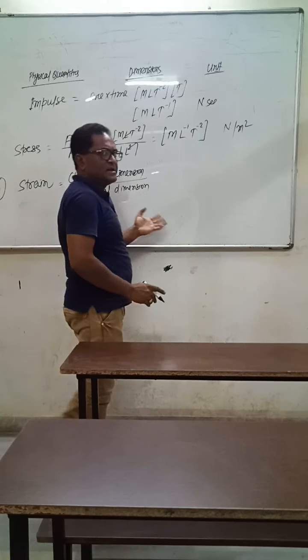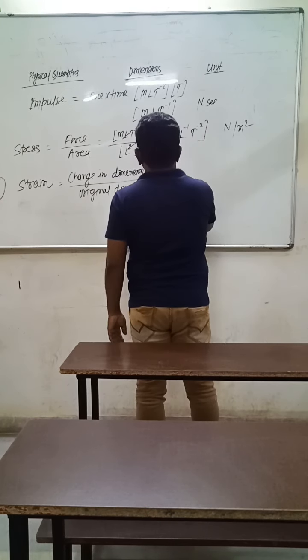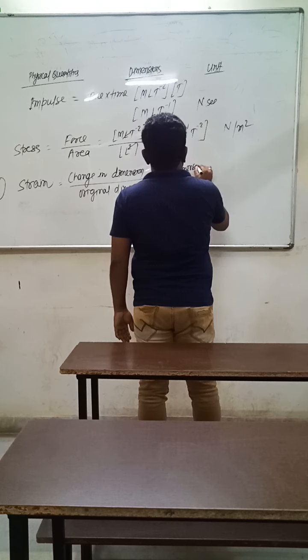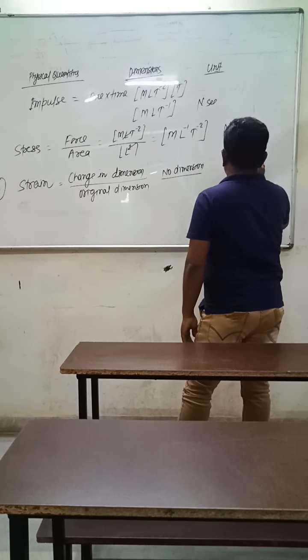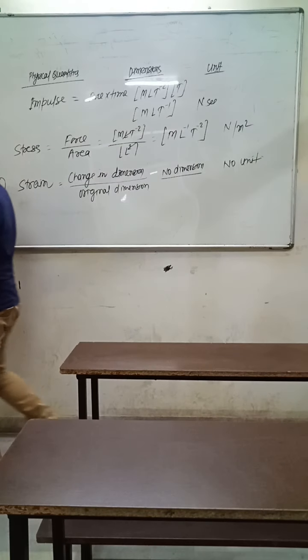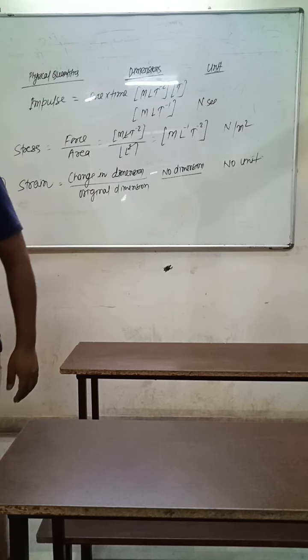Both are represented in terms of L, so both get cancelled, therefore there is no dimension. Strain has no dimension, and also it has no unit. So this is about these physical quantities, their dimensions and their units.